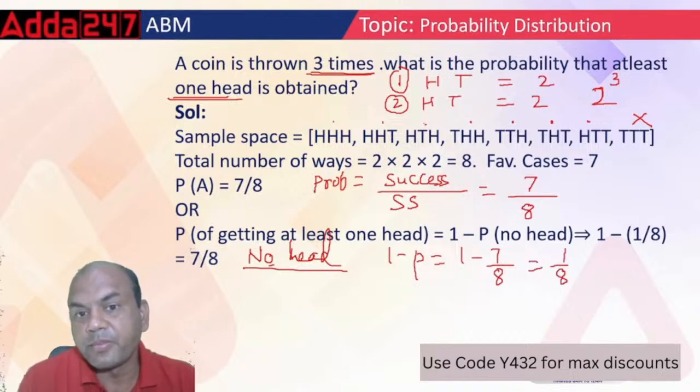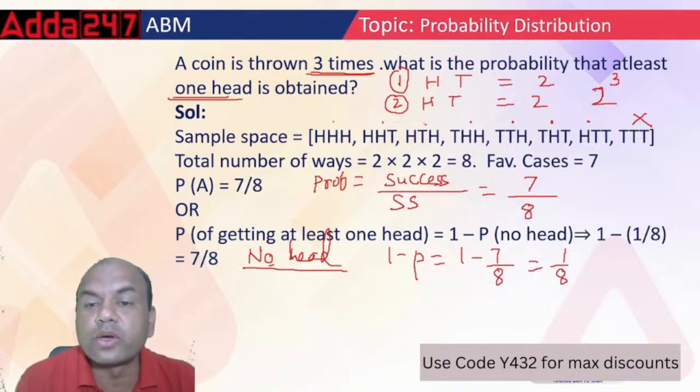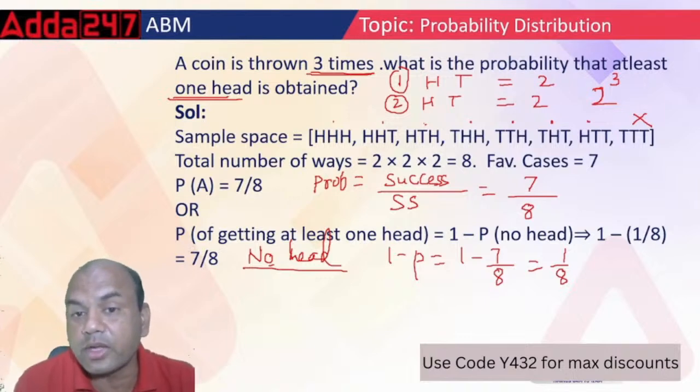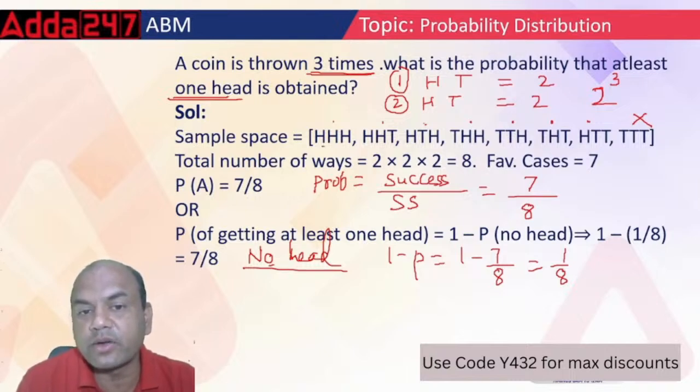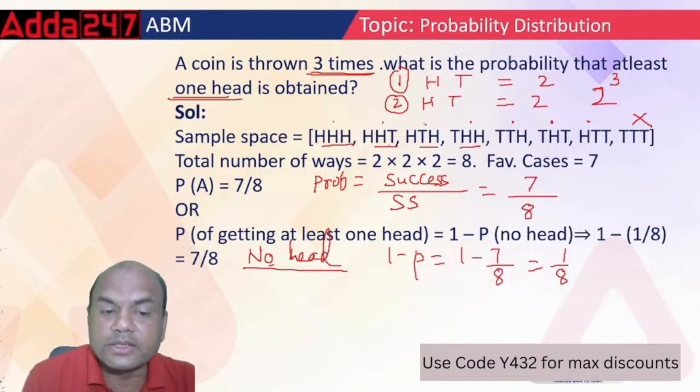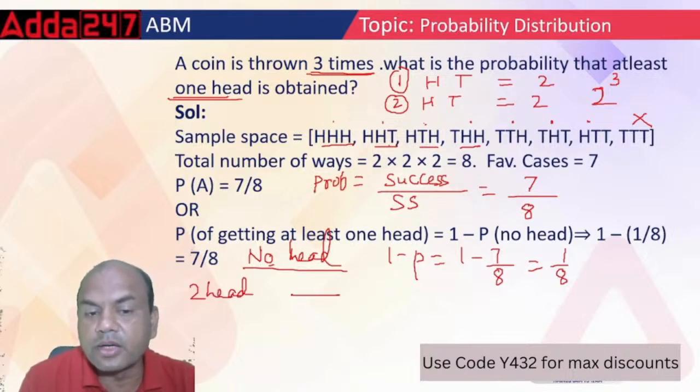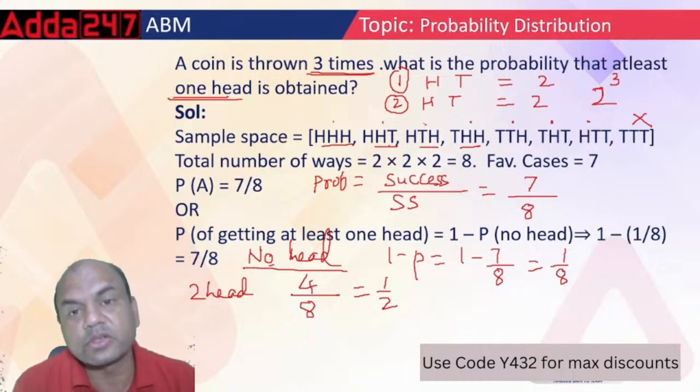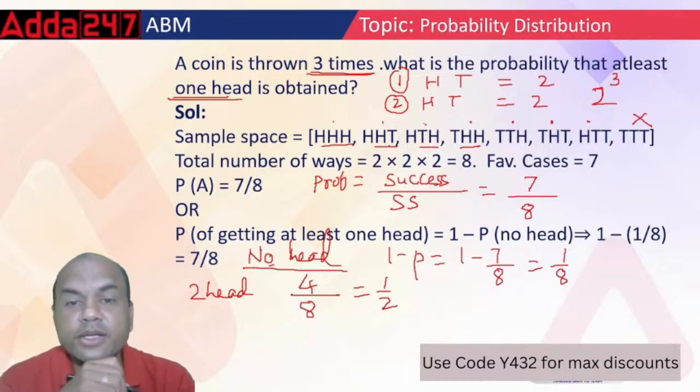If I ask you, I want at least 2 heads, then what can be the possibilities? At least 2 heads: 1, 2, 3, 4. These 4 are the answers. So the denominator is 8, but here the numerator is 4, so it is 1 by 2. This is the way we must solve these numericals.